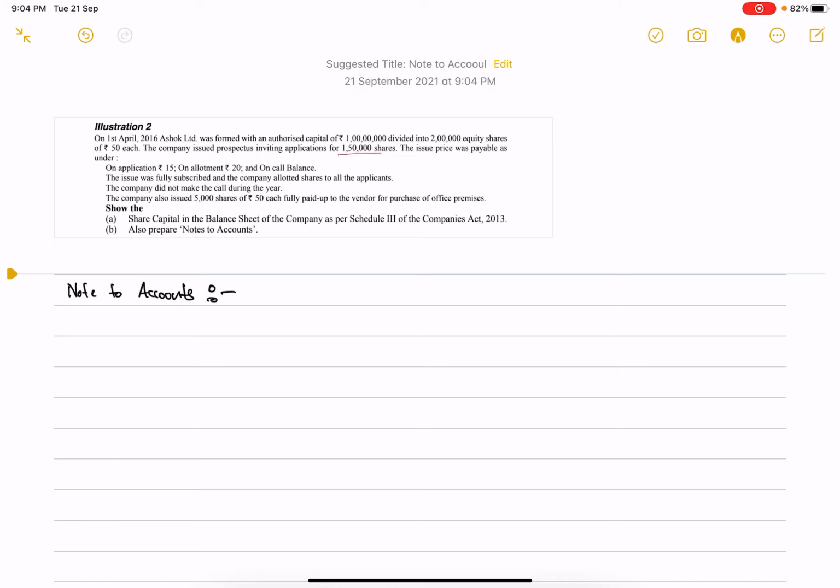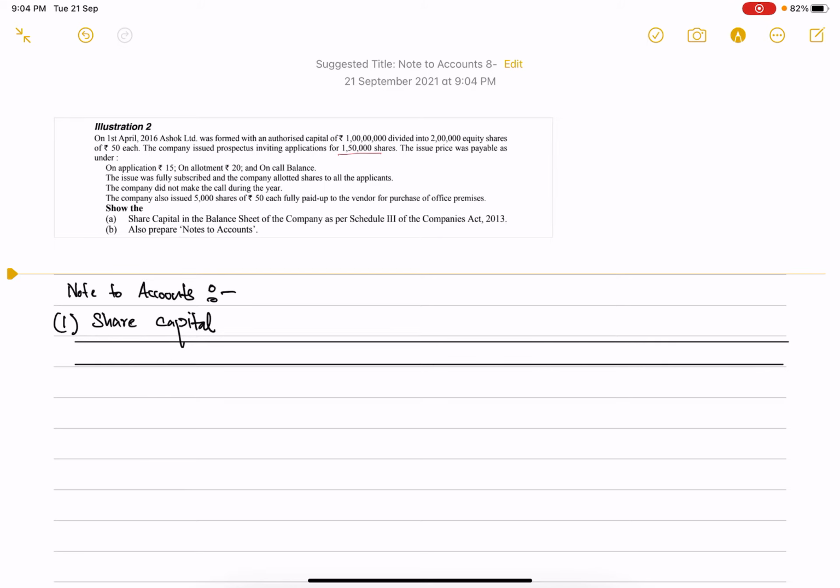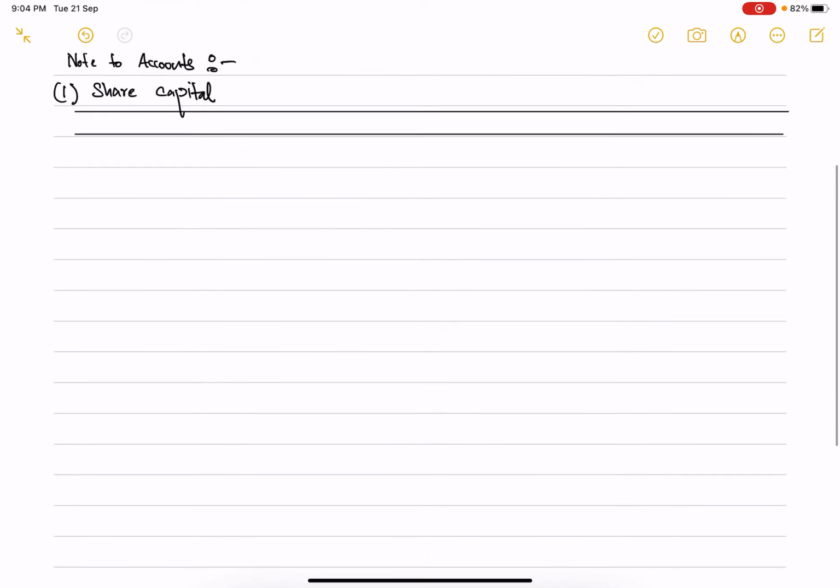Since this is the very first note, I'm numbering it as 1, and you can give the heading as share capital, or details of share capital, as per your convenience. Then I had provided you the format of how it is supposed to be represented.